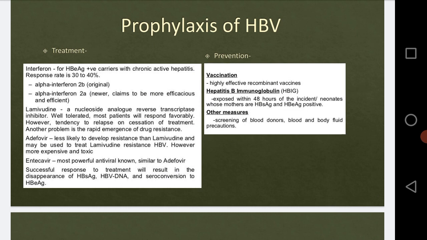This is a very common preparation, prepared from human volunteers having a high titer of anti-HBs, the antibodies against this virus. From those antibodies, from that human, the preparation is made.